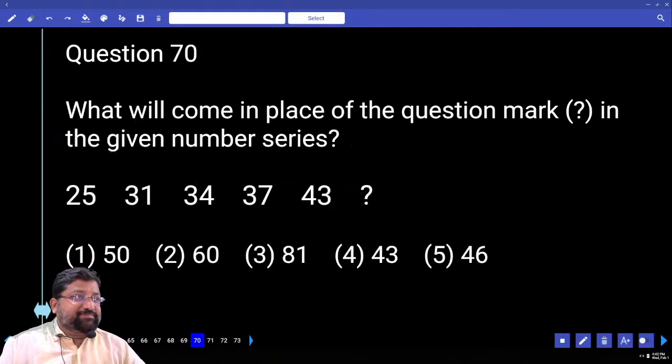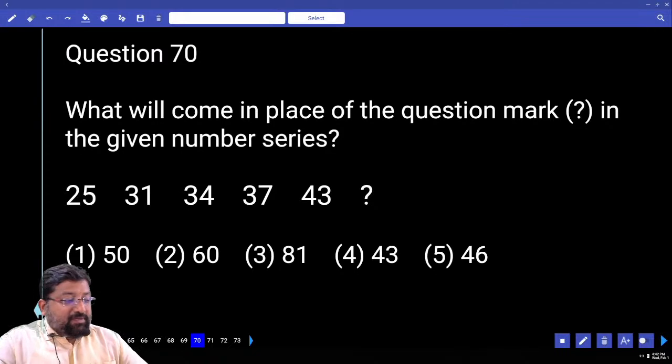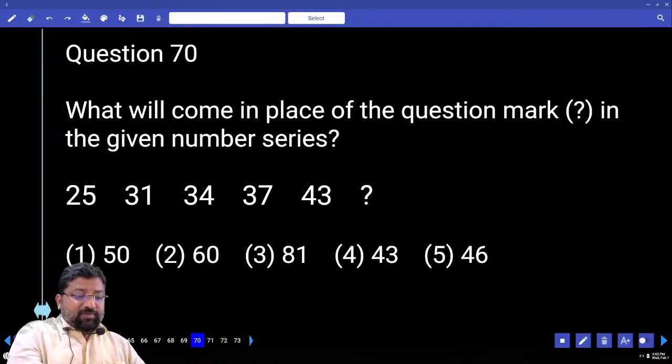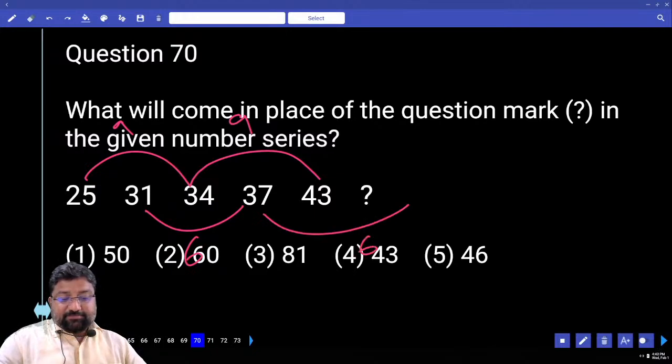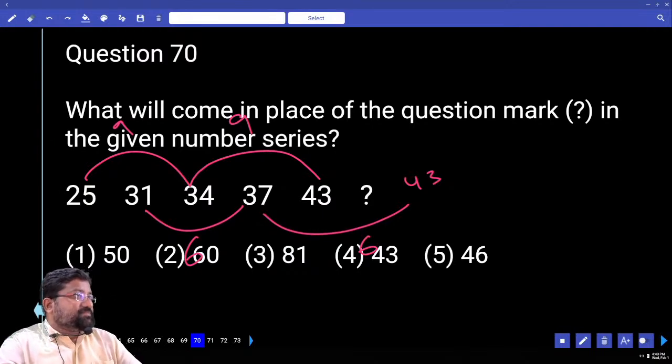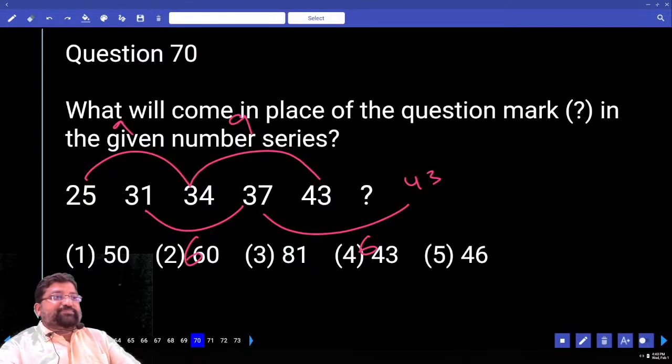Last question for the day. What should I do? Shall I go for alternate logic? 25, 34, 43. How much is the difference? 9, 9. How much is this? 6. Extra 6. 40. Okay? Any doubts? Thank you.